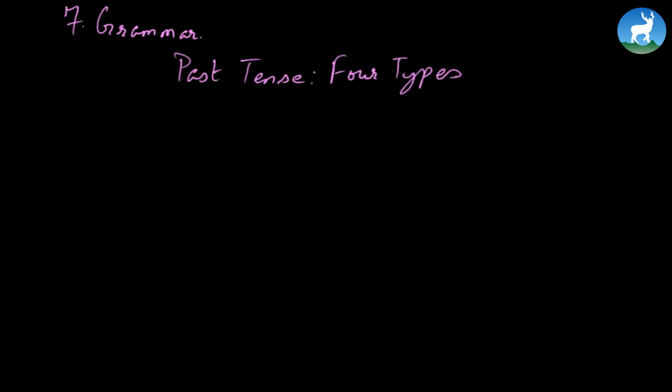Now let's come to the grammar portion, number 7. Now here we are talking about past tense. We are focusing only on past tense for now, and there are, so to speak, 4 types of past tense. Now what are they? To begin with, simple past. Now tense, let's say auxiliary verb, and finally let's work on the example.